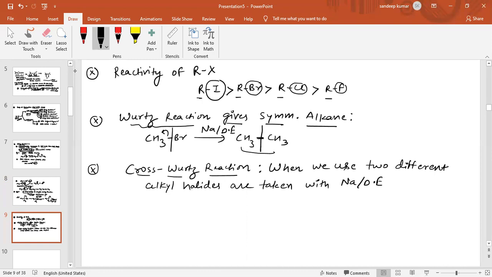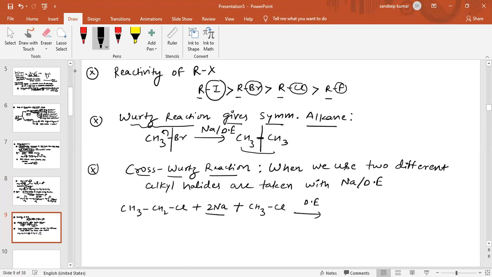Now see, one of the alkyl halides is CH3CH2Cl, and another alkyl halide is CH3Cl, reacting with 2Na, sodium metal, in the presence of dry ether.